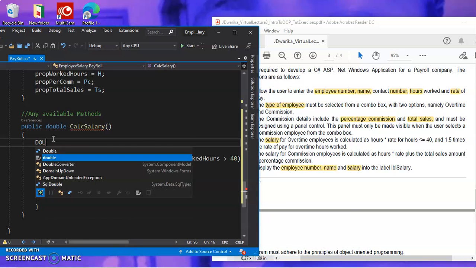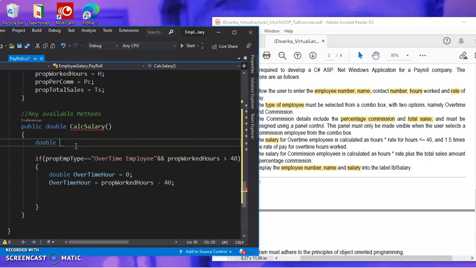That's why I will declare it inside this method. It's okay, double salary, sorry, double salary equals 0 semicolon. Okay, you must not forget to assign a default value.